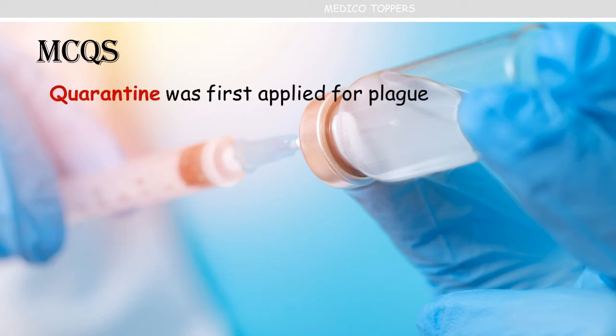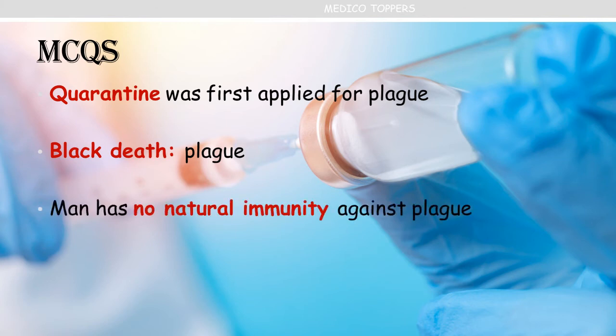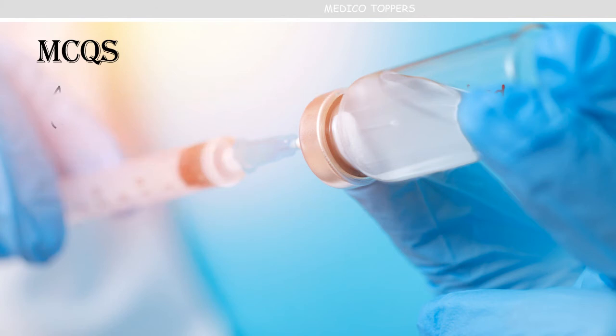Then here the most important thing, quarantine was first applied for plague only. So it was first started at that time, and we are still practicing it in this COVID period also. And we already saw that the synonym of plague is Black Death. Then man has no natural immunity against plague.